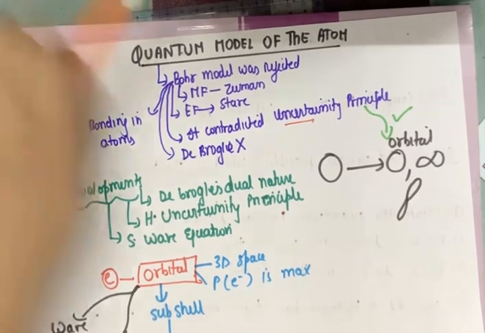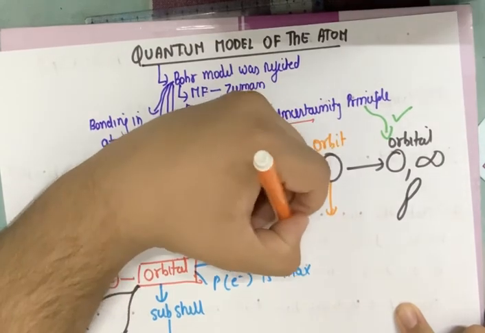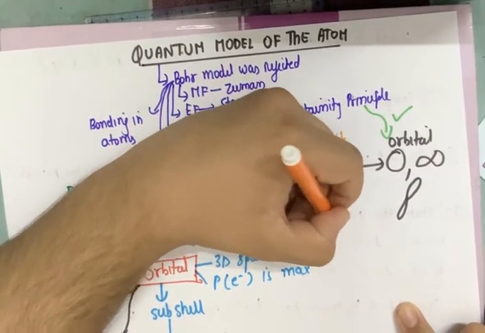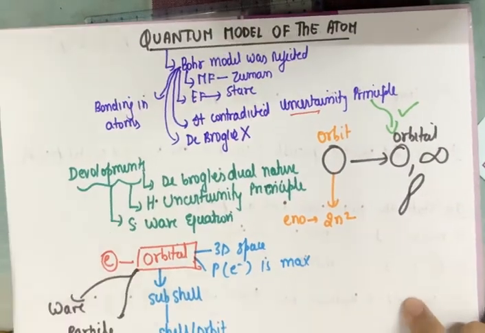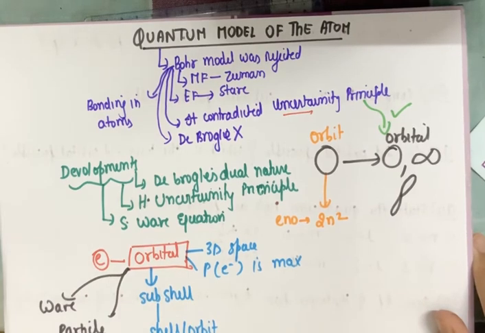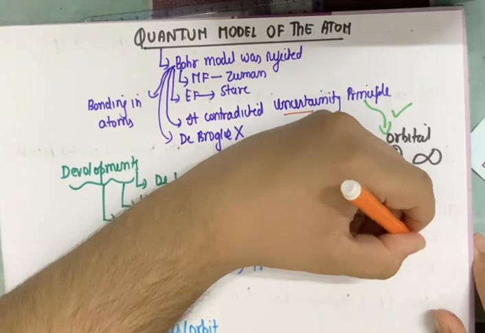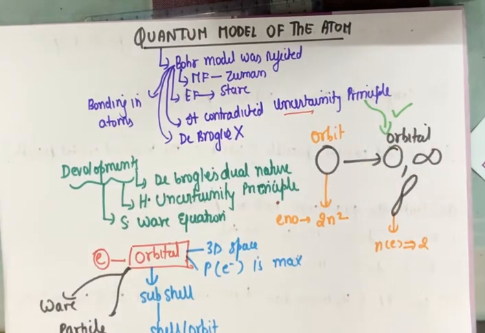Okay, one more thing, an orbit can accommodate a huge number of electrons, which is given by the formula 2n square. So for an orbit, the number of electrons is given by 2n², where n is the principal quantum number. We'll come across this term later. Whereas in the case of an orbital, the number of electrons is only 2. An orbital can accommodate a maximum of 2 electrons, whereas an orbit can accommodate 2n² electrons. n is the principal quantum number. We'll come across it right now.